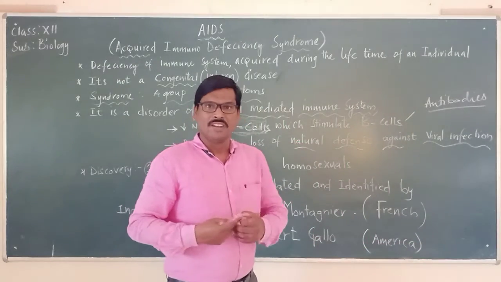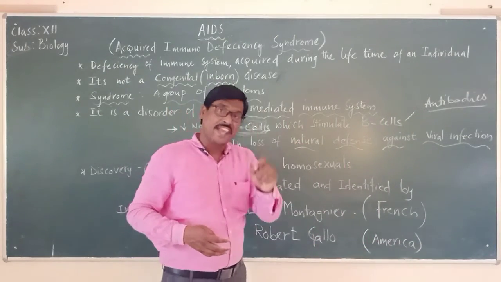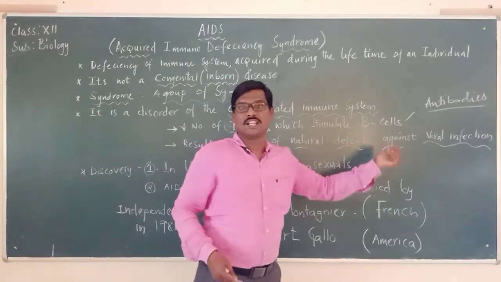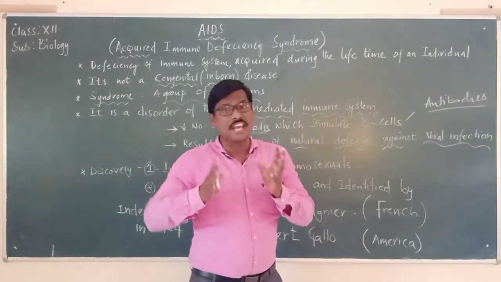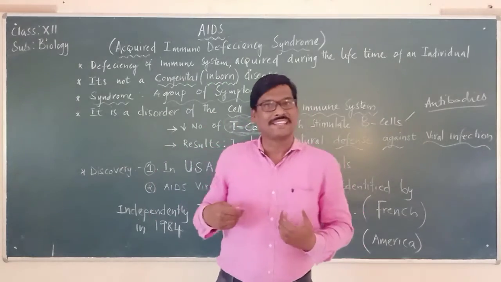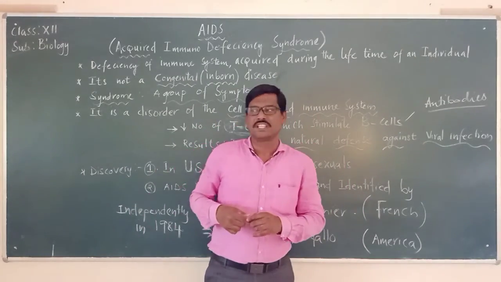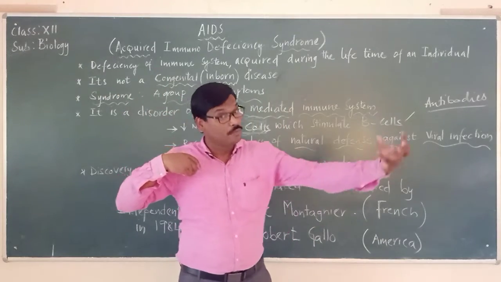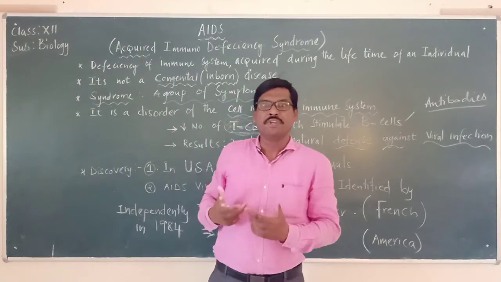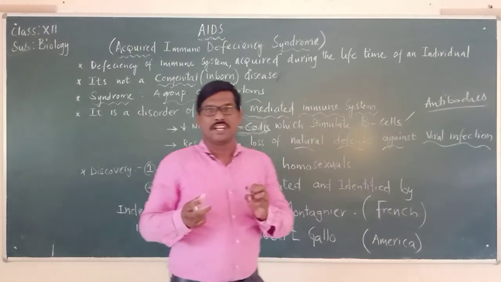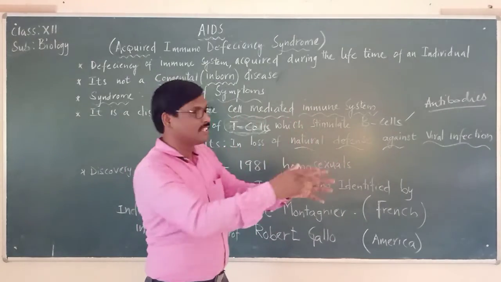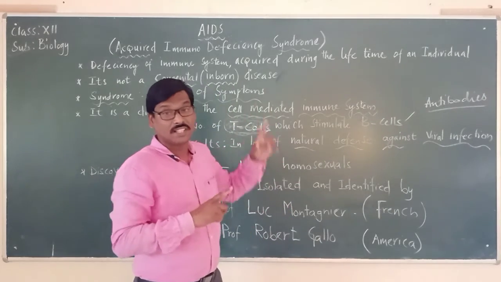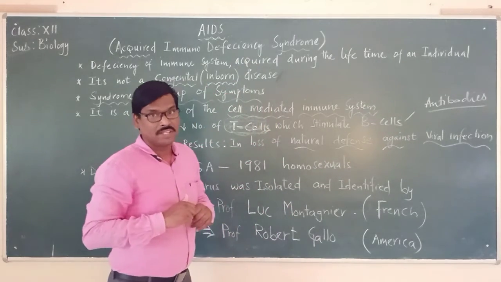So please remember, it is not only in the case of AIDS that the T cells will stimulate the B cells. No, let it be any type of disease. When a foreign particle, foreign molecule, or foreign organism enters inside, immediately the T cells will be activated, and they will stimulate the B cells to produce the antibodies. But in the case of AIDS, what is happening?